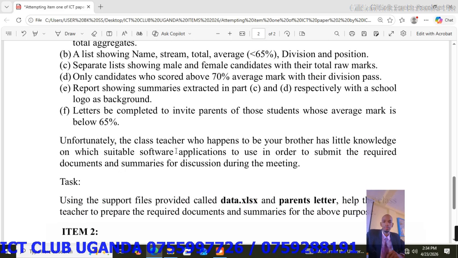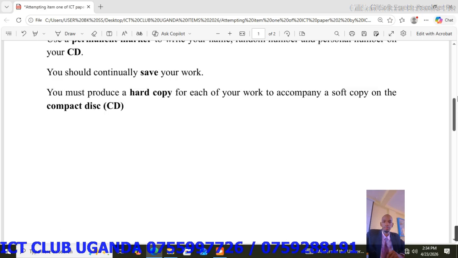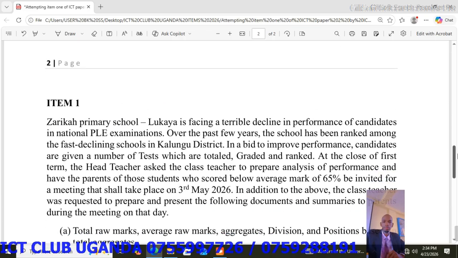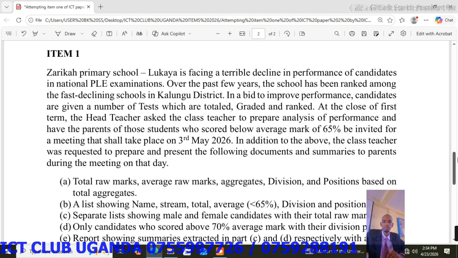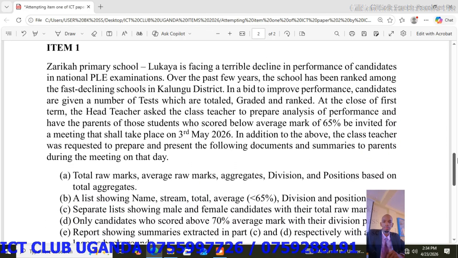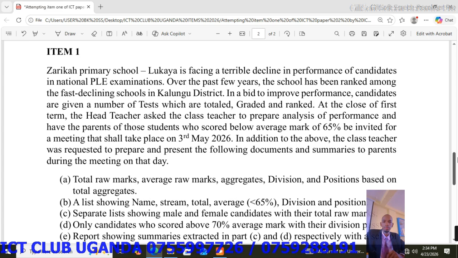Unfortunately, the class teacher, who happens to be your brother, has little knowledge on which suitable software application to use in order to submit the required documents and summaries for discussion during the meeting. So we are going to start right away, see how we can help our brother present all the documents that are needed by the head teacher so that they can be used in the meeting that is scheduled for 3rd May 2026.